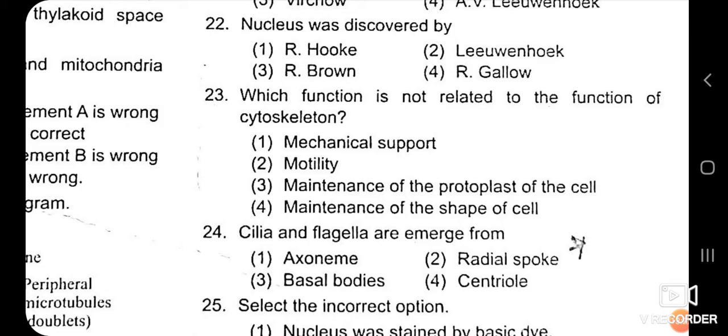It is not a function of the cytoskeleton because it maintains the shape of the cell. It is responsible for motility of the cell. It gives the mechanical support of the cell, but it does not maintain the protoplast of the cell. So the answer is the third one.